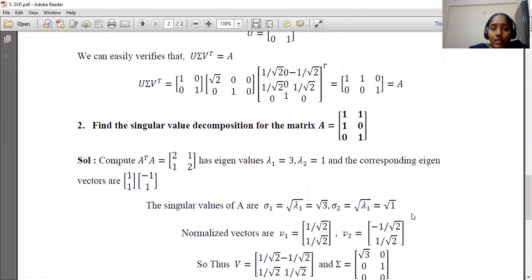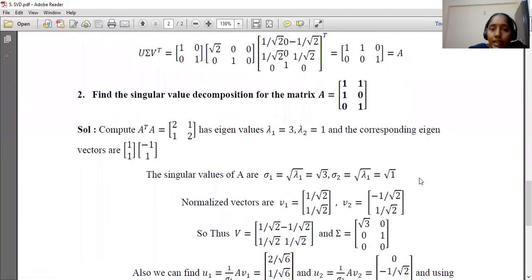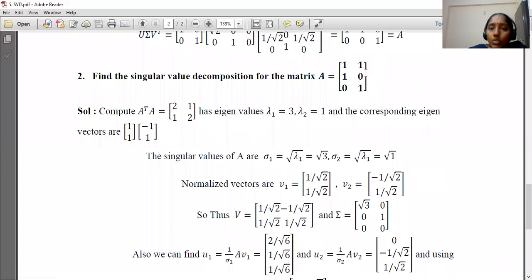Now I will give one more example of a different order of matrix. Find the singular value decomposition for the matrix A is 1 1 0 1 0 1. Compute A transpose A. A is of order 3 by 2. So now A transpose A is 2 by 2. Now the eigenvalues of this matrix are 3, 1 and corresponding eigenvectors are 1, 1 and minus 1, 1. The singular values of A are square roots of eigenvalues, that is root 3 and root 1.